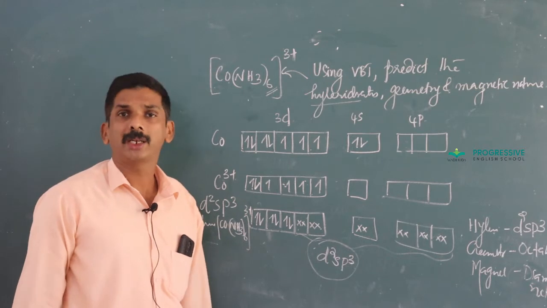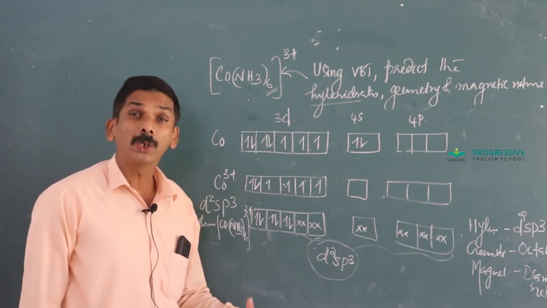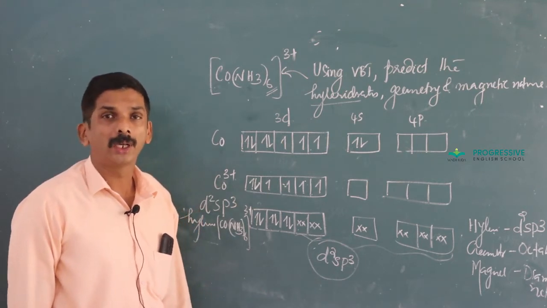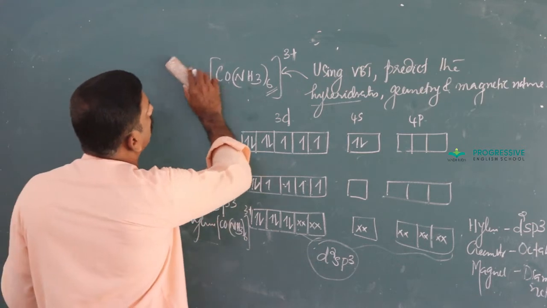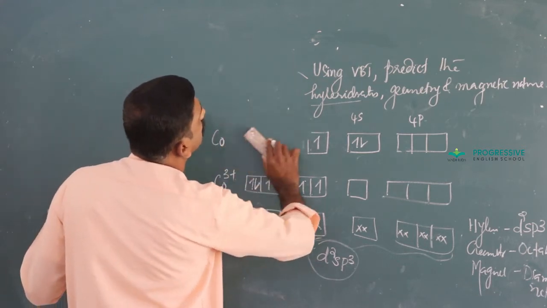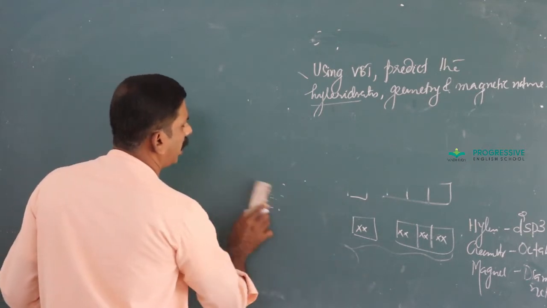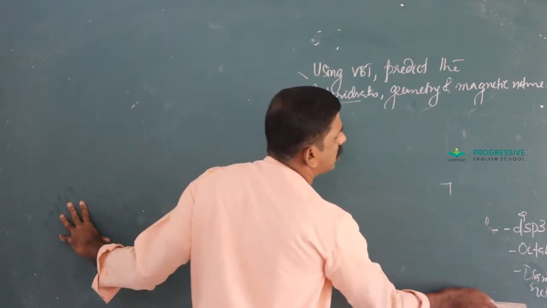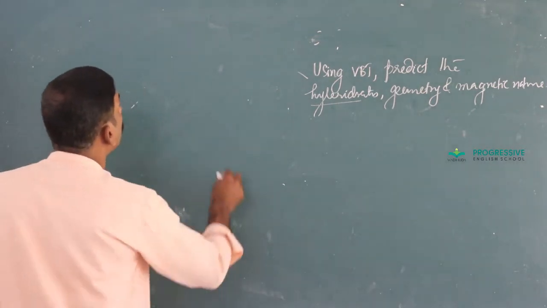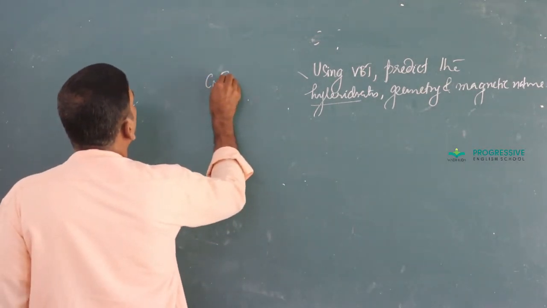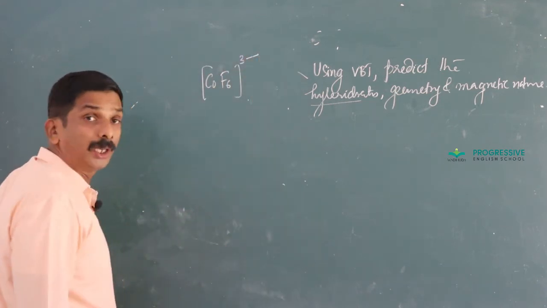And we can take another example which mainly involves an outer d complex. Outer d. Okay, I think this is clear to you. And the question is the same. Using VBT, predict the hybridization and geometry as well as the magnetic nature of CoF6 3 minus.